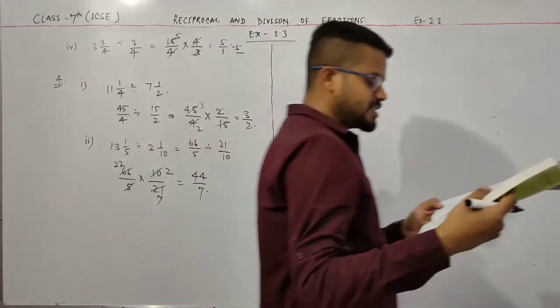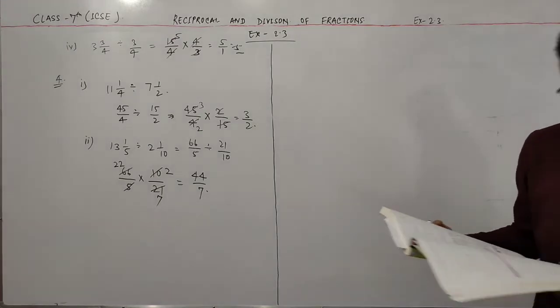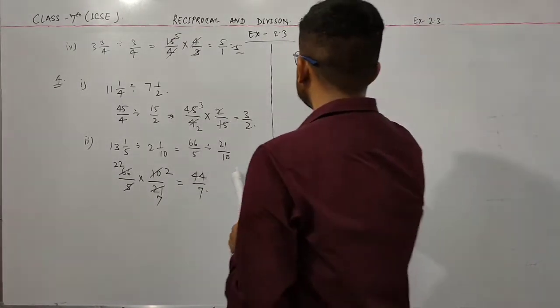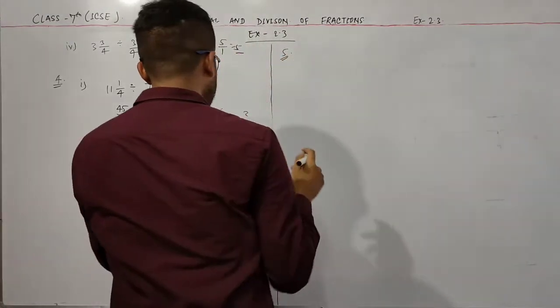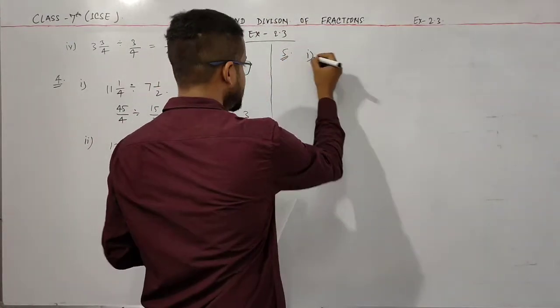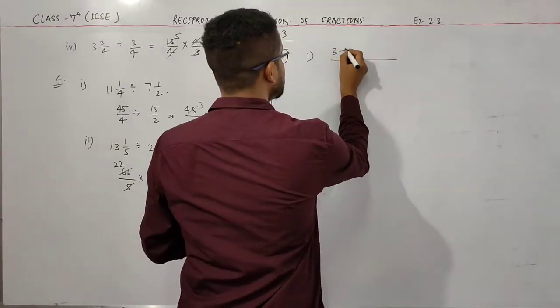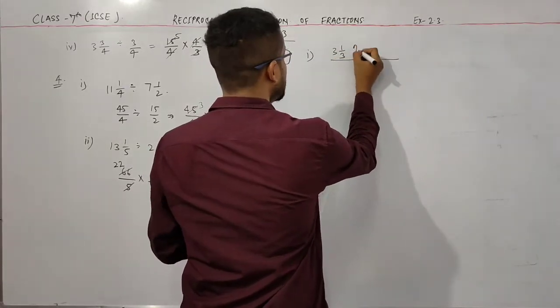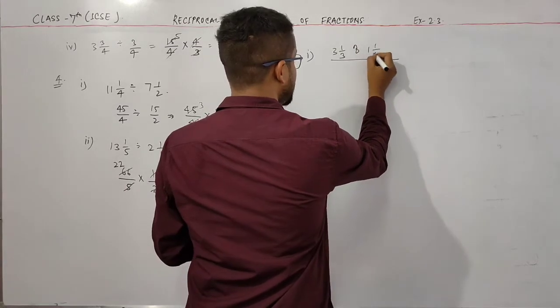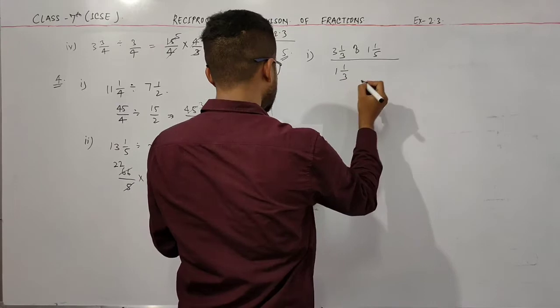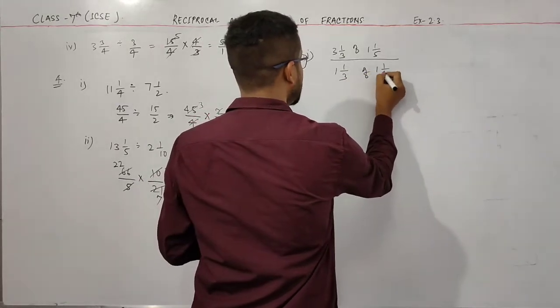All the remaining questions are the same, so please do them at your home. Now question number 5. Question number 5. First question is, this is the important one. 3 1 by 3 of 1 1 by 5 divided by 1 1 by 3 of 1 1 by 4.